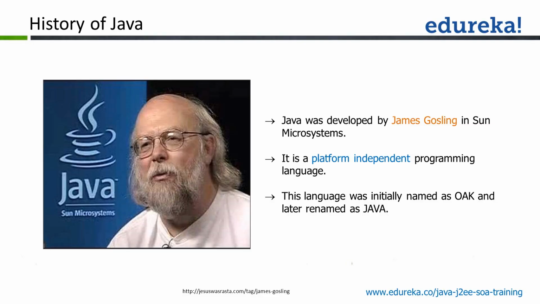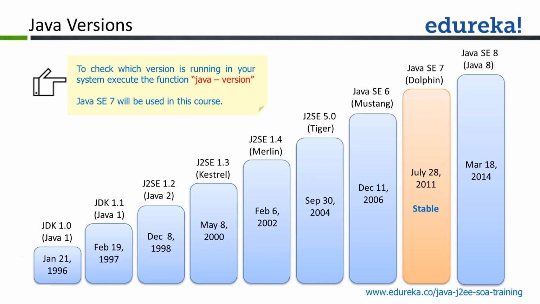Java was initially named Oak. Before Oak, it was known as Green, then Oak, and then finally they came up with the term Java. Java is also the name of an island in Indonesia, where the world's first coffee bean was discovered. Java has the dictionary meaning of coffee bean, and the logo of Java is also a cup of coffee. We have various versions of Java available in the market, from 1 to 8.